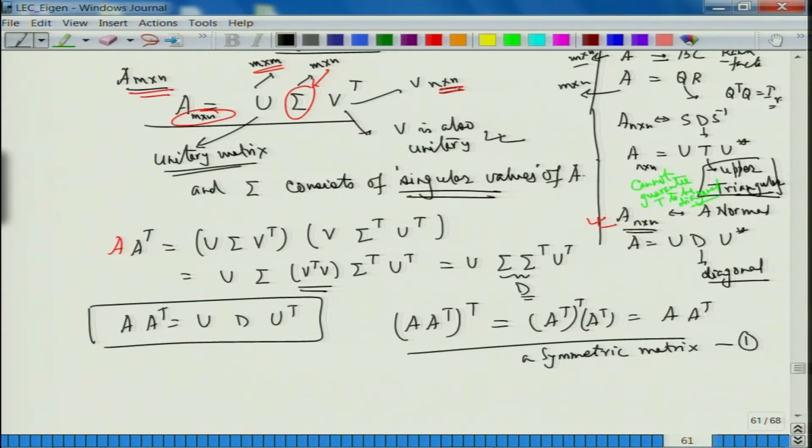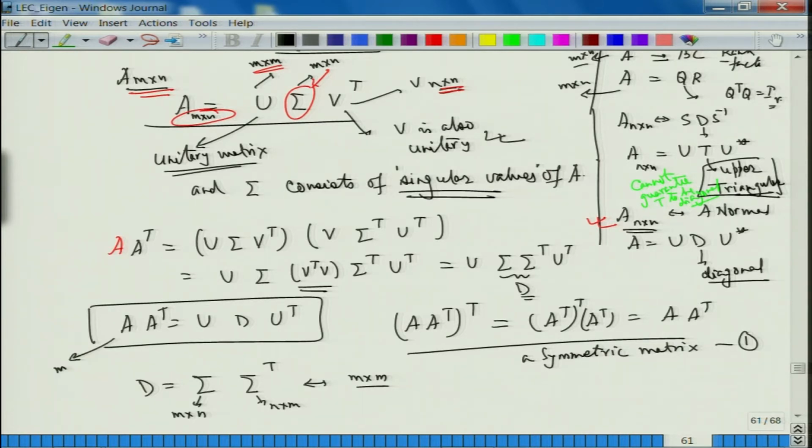Now, what is D? D is sigma times sigma transpose. And what is this? Sigma is of the size m cross n. This is n cross m. So, I am getting a matrix of size m cross m. Fine. So, keep track of things.